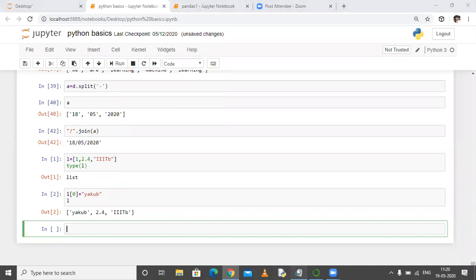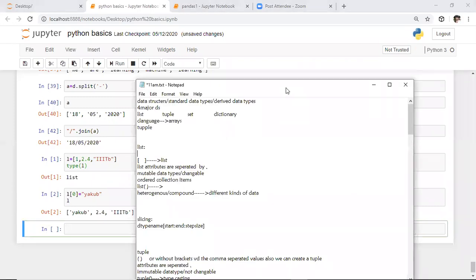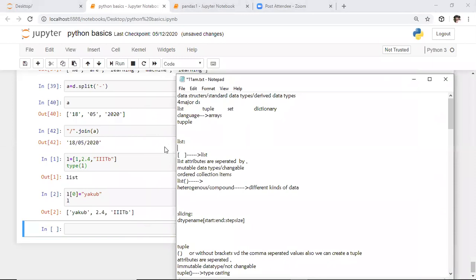So now we have seen all the points corresponding to this. First, anything defined in these brackets is a list data structure, and each and every attribute is separated by commas. After this, we can change the attributes of a list. That's why these are called mutable or changeable data types. And these are ordered collections of items. That means whatever order we specify while defining this, whenever you observe the output, those items are present at the same location only.